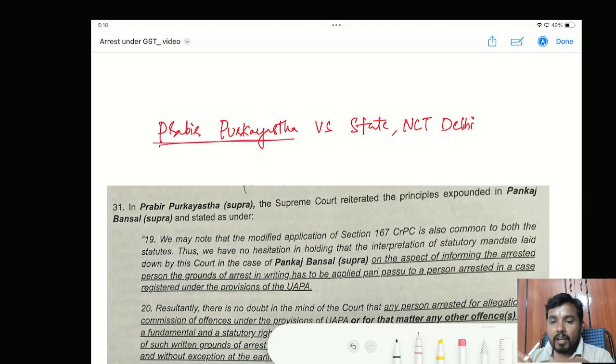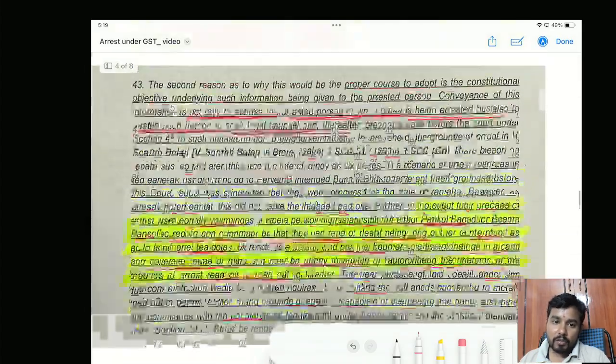So the moment you are violating my fundamental right, that provision itself will not be valid. That your 69 subsection 2 will not be valid. So this is the importance. If you are communicating how I have committed that offense, then I would counter it properly. So this is the importance of grounds of arrest.